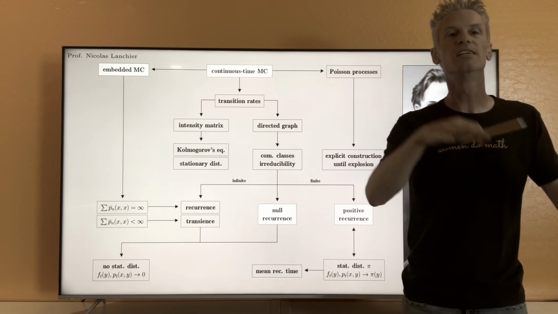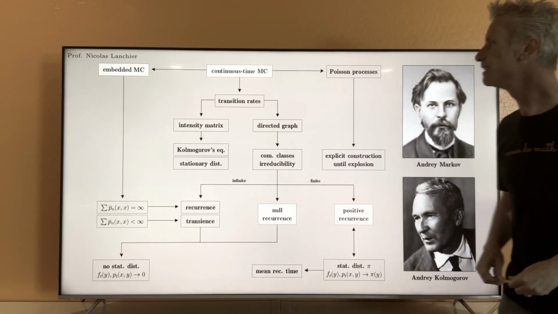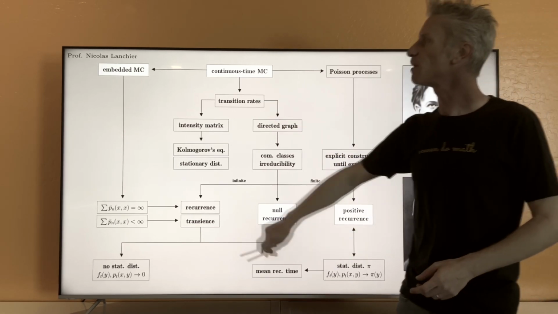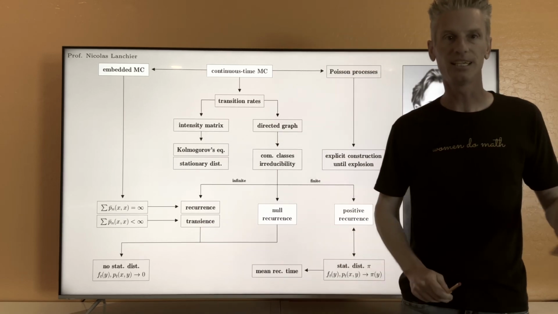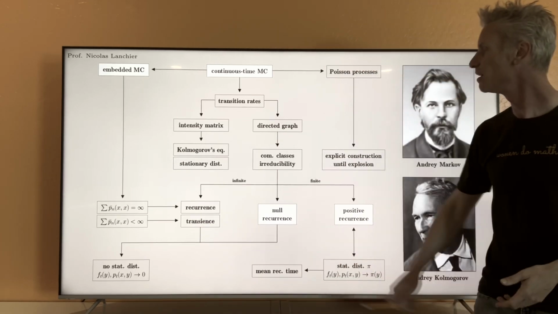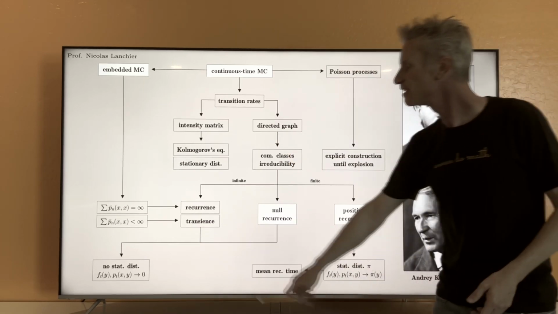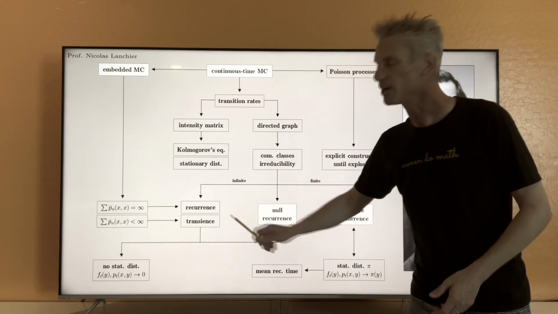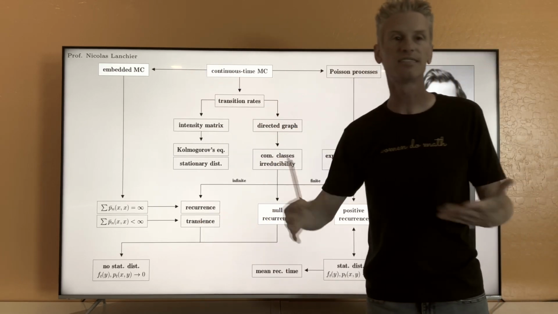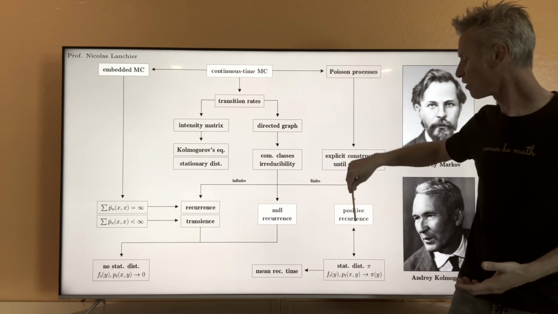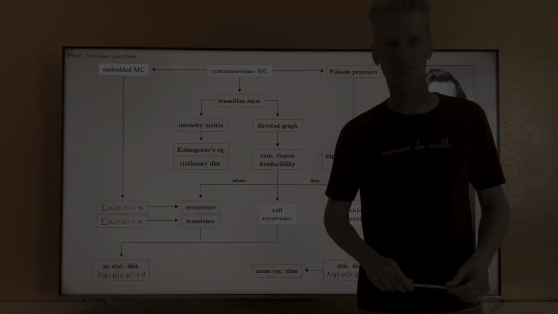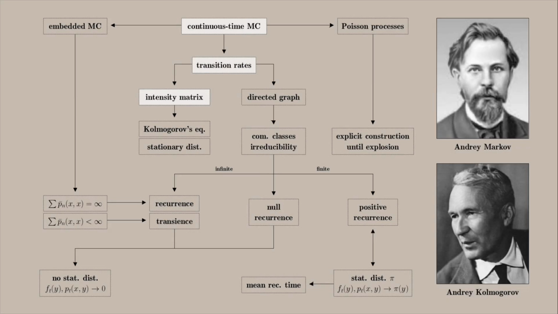So this will tell us, to conclude, that the continuous time Markov chain and the embedded Markov chain indeed have the same communication classes, transient state and recurrent state, but they might not have the same null recurrent or positive recurrent states. First, let's define properly the notion of continuous time Markov chain and also transition rates and intensity matrix.